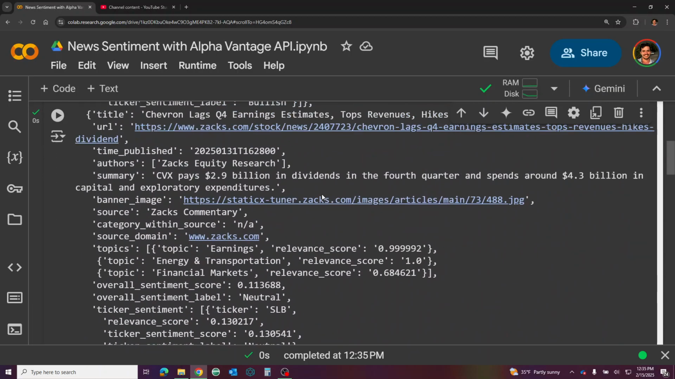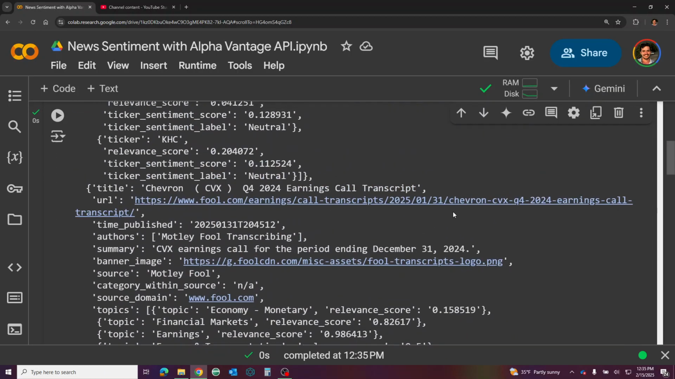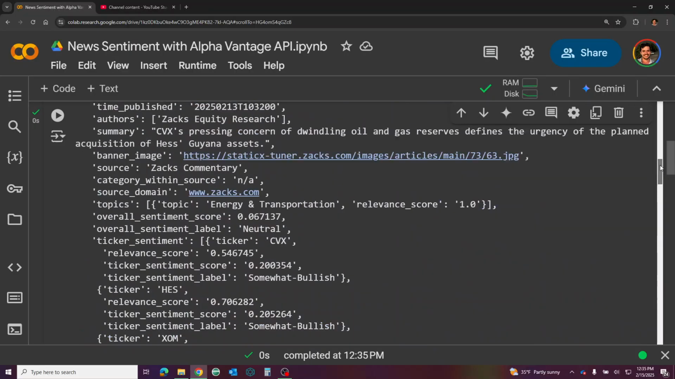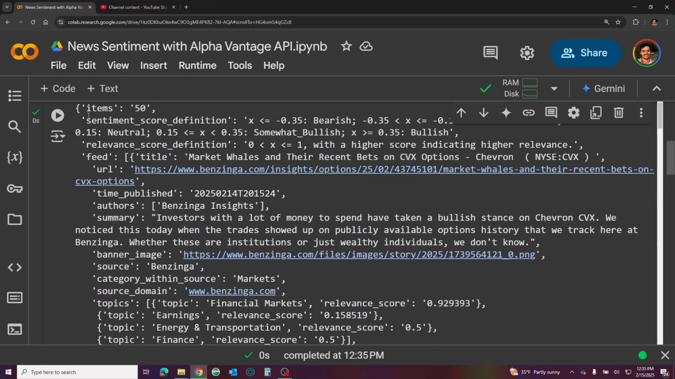It's like a huge JSON, right? Look at all this. This is a ton of news, which is great, right? So it's got 50 items. It's got a score definition, which is nice. So anything that's negative 0.35 or less is bearish. Anything in between that and 0.15 is neutral. Anything greater than 0.15 is somewhat bullish, and greater than that is bullish. So there's bearish, somewhat bearish, I'm guessing neutral, somewhat bullish, and bullish.